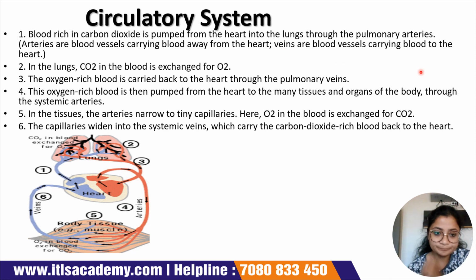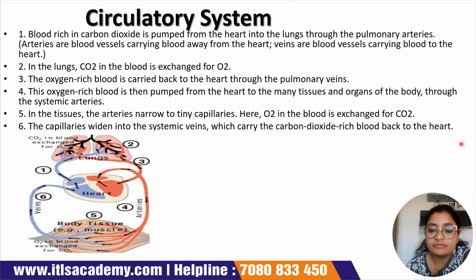pulmonary arteries. The arteries are basically the blood vessels which carry blood away from the heart, and the veins are those blood vessels which carry blood to the heart, meaning the deoxygenated blood. So in the lungs, CO2 in the blood will be exchanged for O2, meaning the blood will be purified. The oxygen-rich blood will be carried back to the heart through the pulmonary veins, which is the exception. And the oxygen-rich blood will then be pumped from the heart to the many tissues and organs of the body through the systemic arteries.